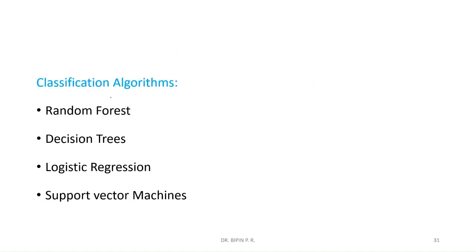Some examples are random forest, decision tree, logistic regression, support vector machines. All these algorithms are examples, and we will see them one by one. All these algorithms are important. Mostly we'll be seeing these three.